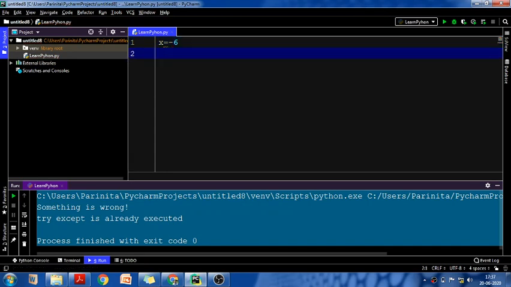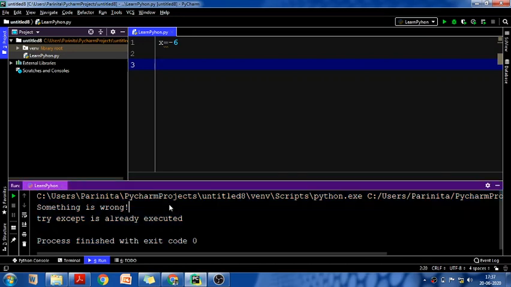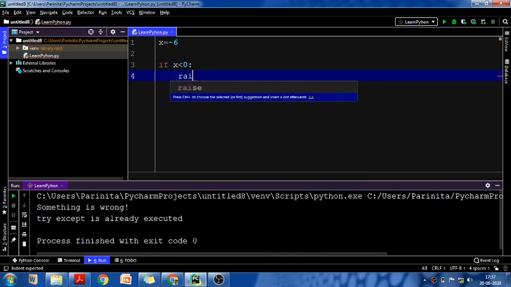Now I want to raise an exception if the value of x is less than 0, that means if the value of x is negative.